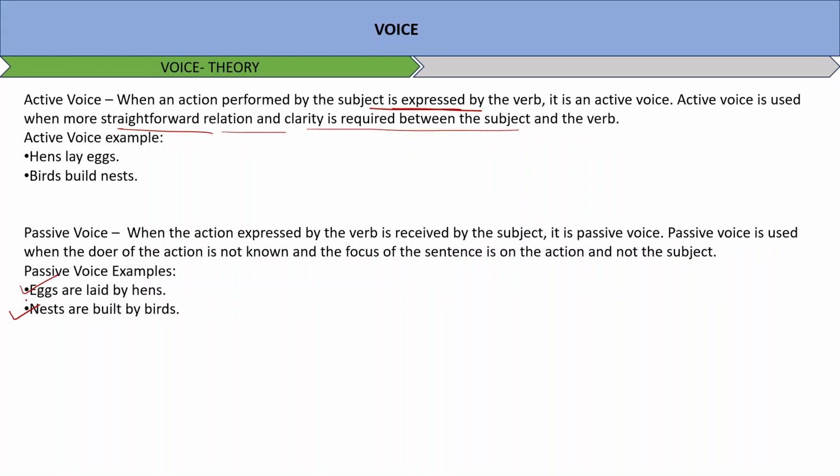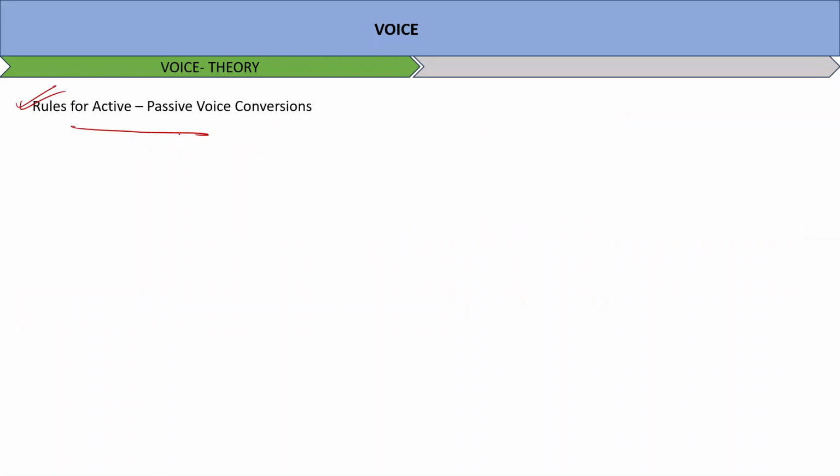Now, there are certain rules to active and passive voice, very simple, very common, very small, and very easy to remember rules. So you don't have to pay a lot of attention, or be very, very specific when it comes to rules. It's very simple. So if your tenses are okay, you can easily answer the questions which are based on these rules.